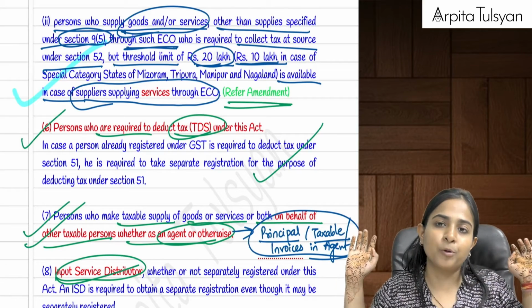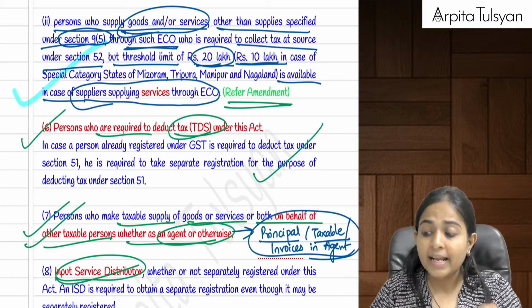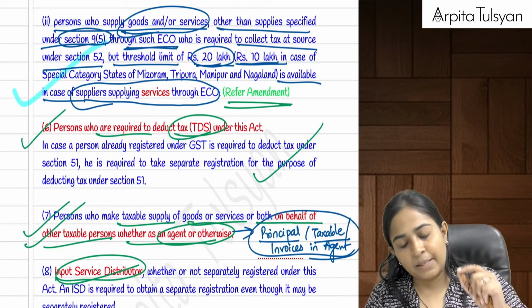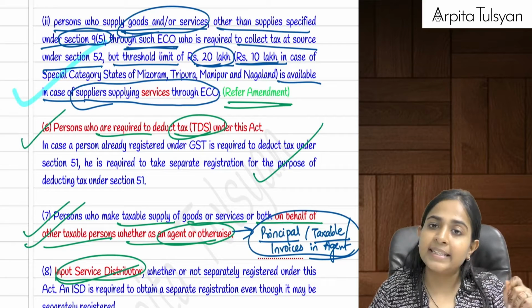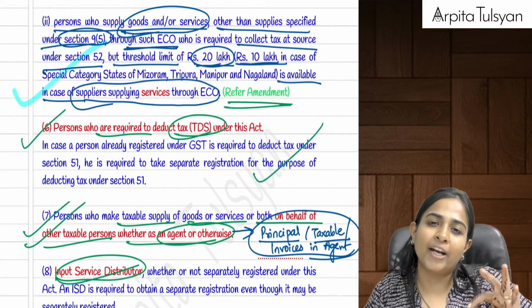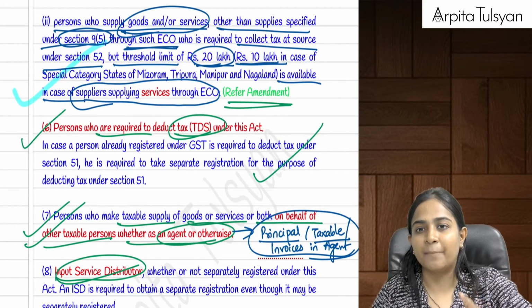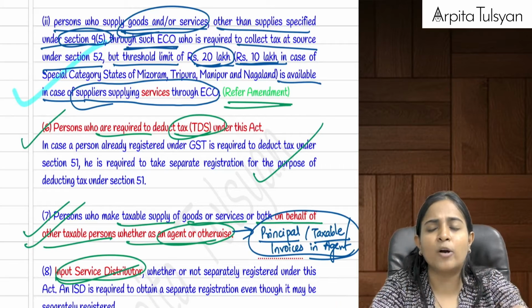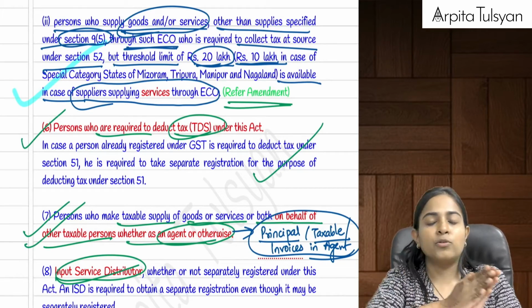So now they have said, okay, even these people will get the benefit up to the threshold limit. That is, they are not required to get themselves registered till the turnover exceeds the threshold limit, provided they are not engaged in any interstate supply, and they obtain an enrollment number from the GST portal. Enrollment number is not a registration number.